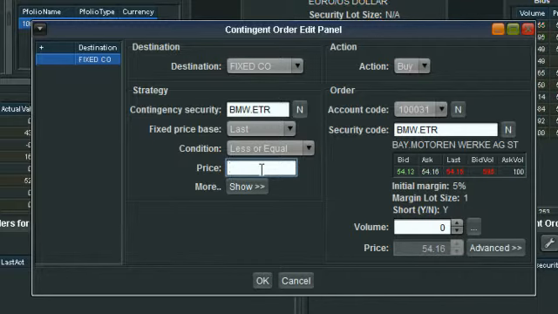So let's say if we wanted to wait for BMW to get down to 52.00, and now our action is we actually want to sell because we're going to want to go short to ride a breakout trade on the downside. So we're going to select sell in our action. Make sure you always have this specified so you don't end up with an unwanted position.